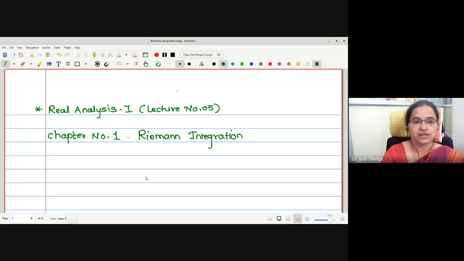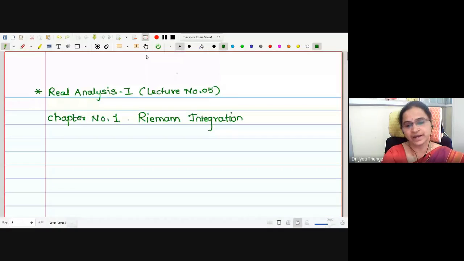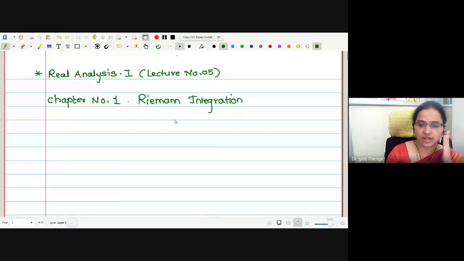Actually, if you look at this heading, chapter number 1 is Riemann integration. Let us try to understand the meaning of both the words first. We are familiar with the word integration because we have studied integration right from our 12th standard. We have solved many examples also. Riemann is a German mathematician, Bernhard Riemann.